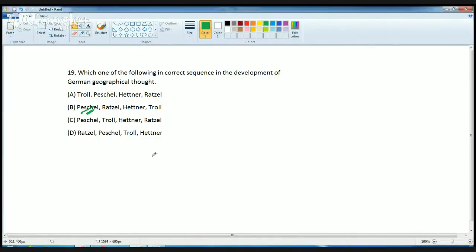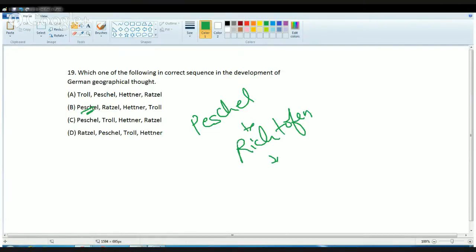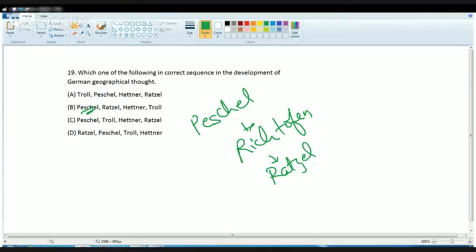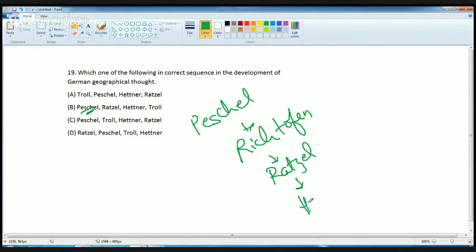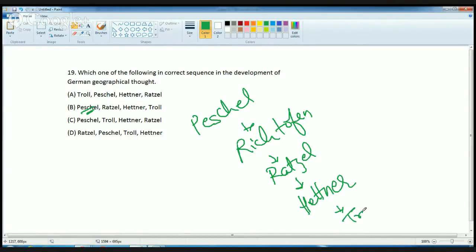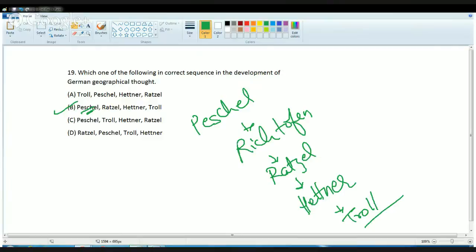He was taken over by Richthofen. Richthofen was taken over by Ratzel. And then came Hettner. And finally, in the post-war period, there came Troll. So that was the correct sequence. So answer B is correct.